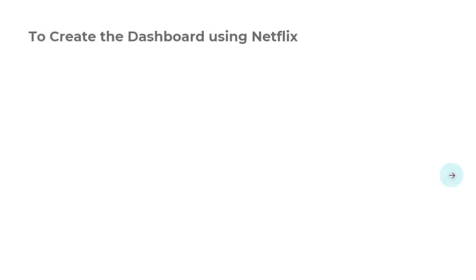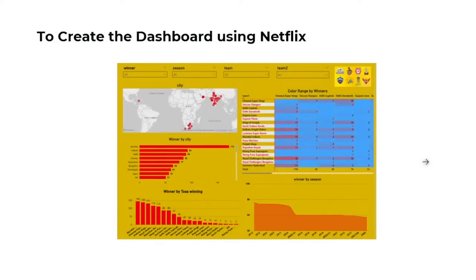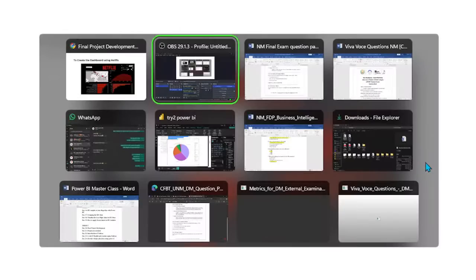Next we will see the IPL dataset. First, today we will see the Netflix data, and tomorrow we will see the IPL data. The IPL dashboard has more than three slicers, as well as one map plot, one column chart, one bar chart, an area chart, as well as a matrix table. This kind of dashboard we will work with in tomorrow's session. Today we see Netflix data, so without delay, shall we enter the topic.